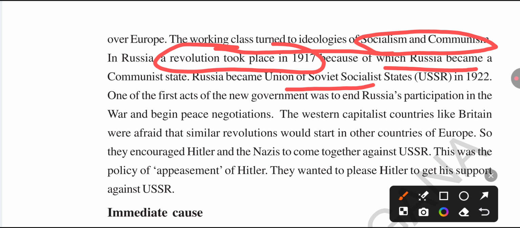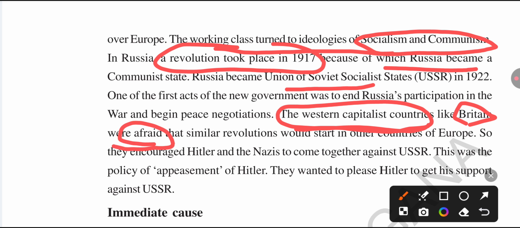Okay. So the Russian Socialist Revolution happened in Russia. The Western capitalist countries of Europe, like Britain and France, were afraid that a similar revolution would start in other countries of Europe, because they are capitalist countries. Maybe the same type of revolution could start in other European countries.